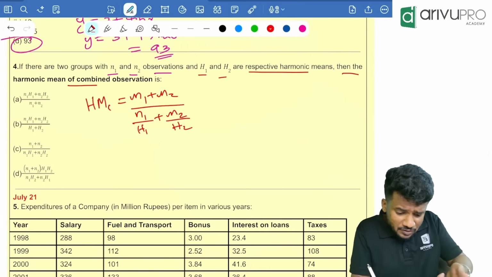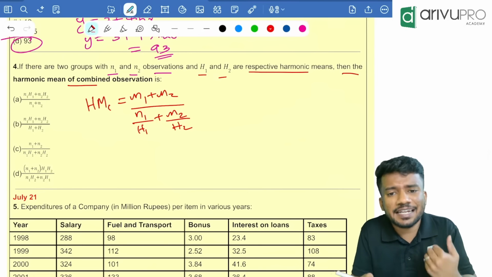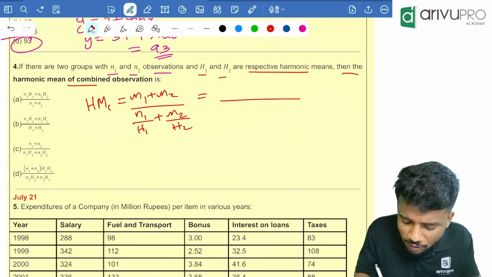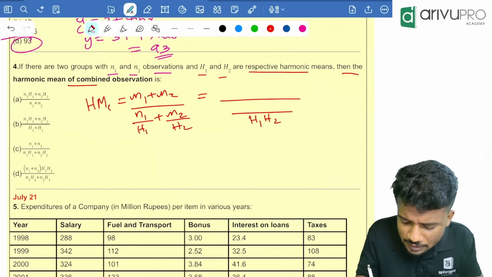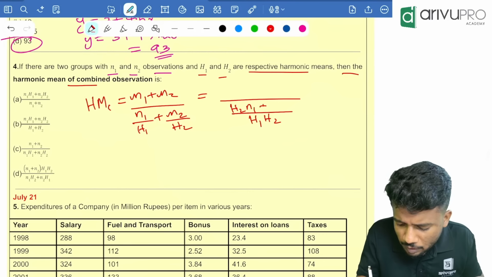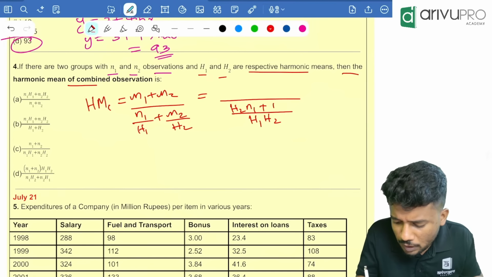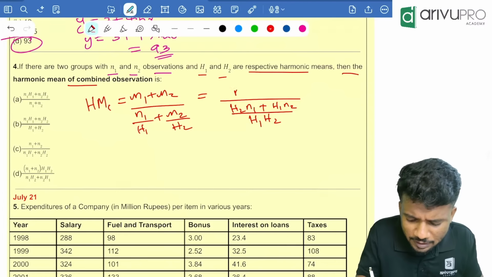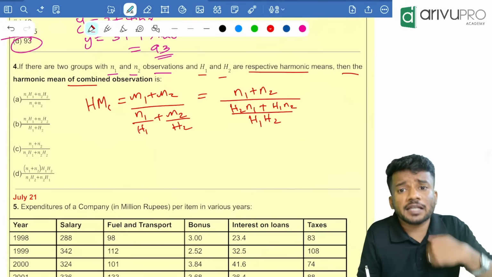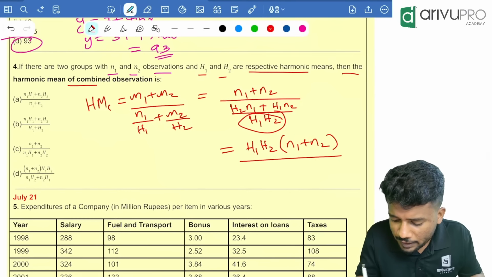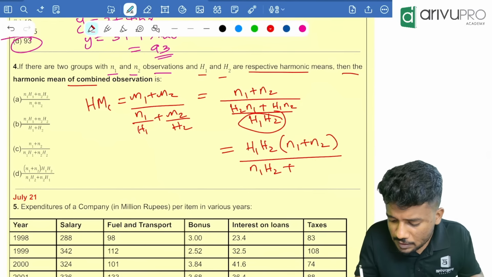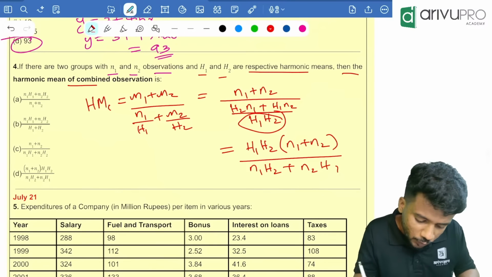There is no direct answer there, so we will take the LCM in the denominator. The LCM is H1 H2, so the denominator becomes H2 N1 plus H1 N2, and the numerator is N1 plus N2. Now taking this to the numerator, it becomes H1 H2 into N1 plus N2 divided by N1 H2 plus N2 H1. Option D is the right answer.